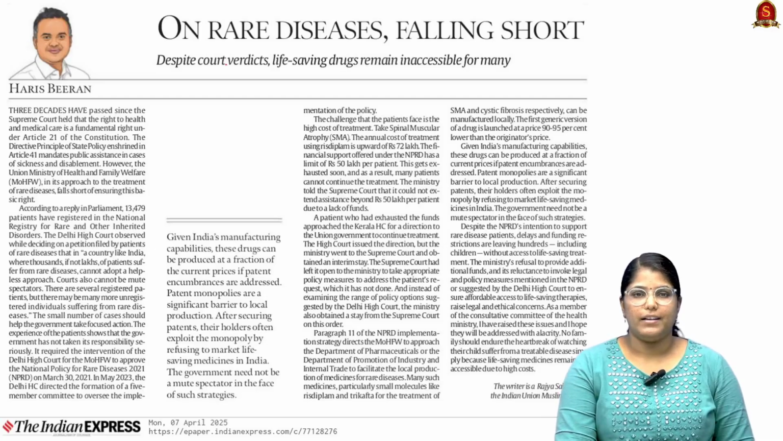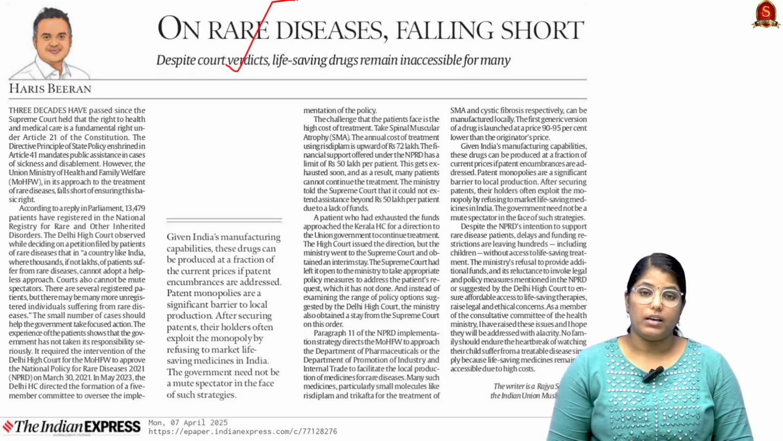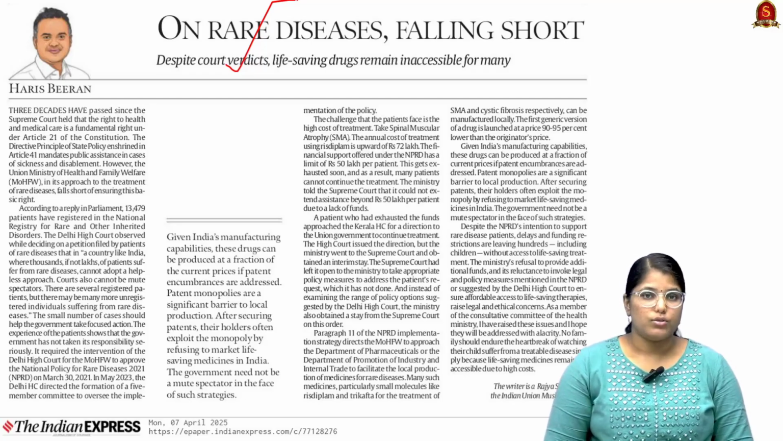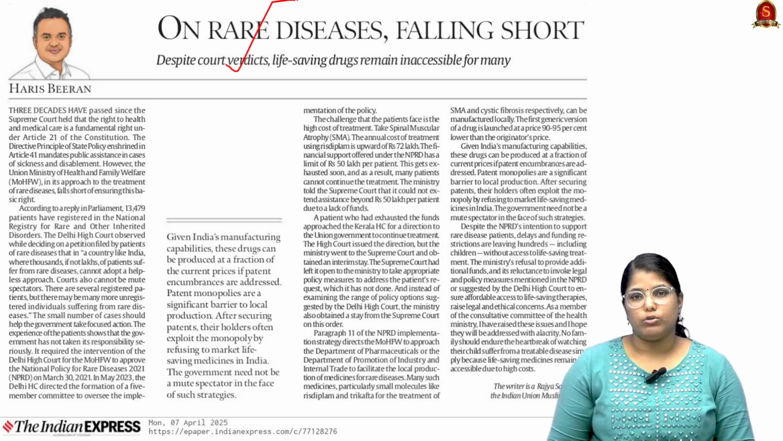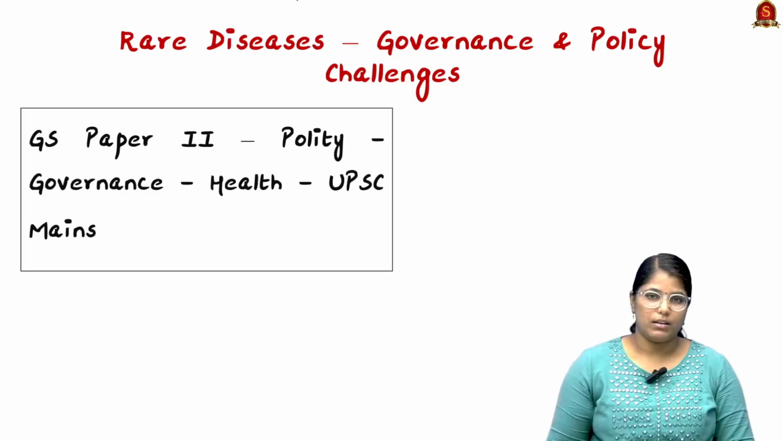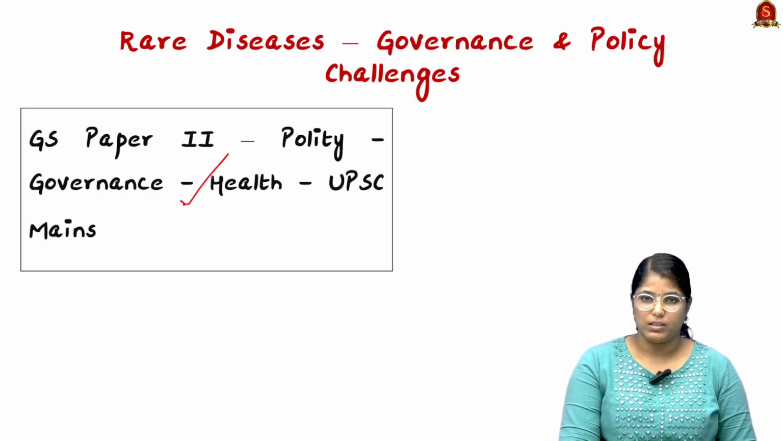Now look at this article that talks about rare diseases. The article talks about the very low concentration that has been provided to rare diseases. So from the mains perspective, let us quickly go through certain important facts that you have to remember. Before that, you have to look at the syllabus under which this topic can be asked. It can be asked under health, especially under GS Paper 2.